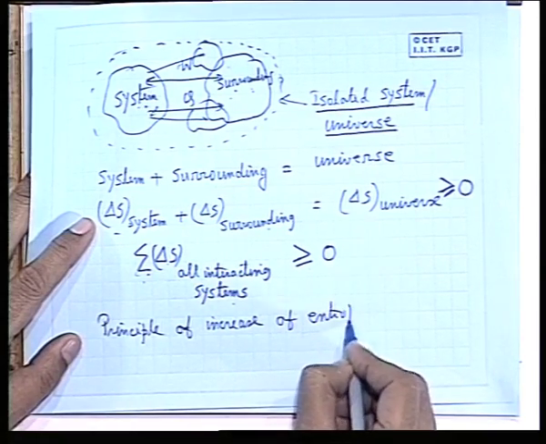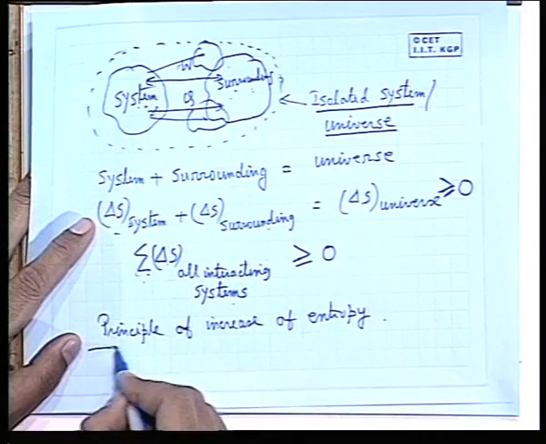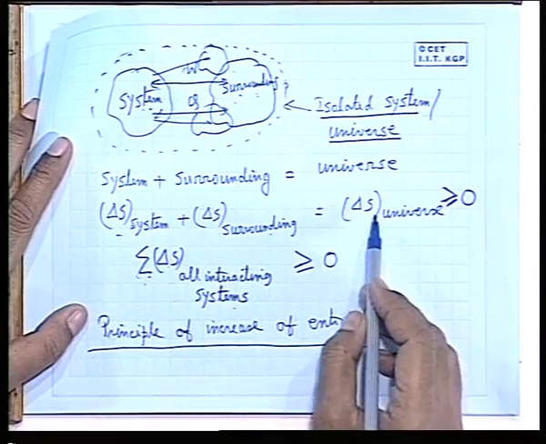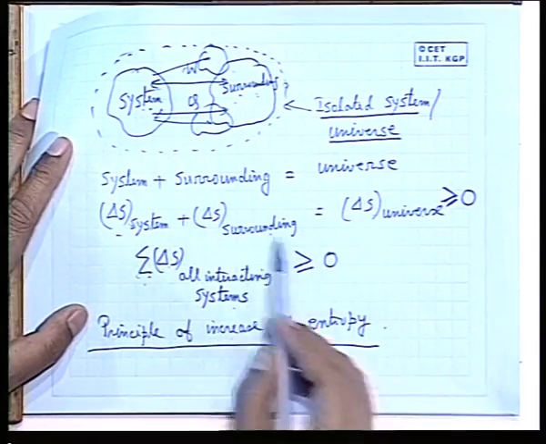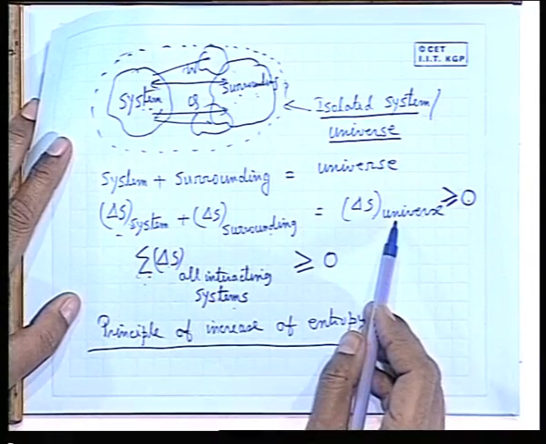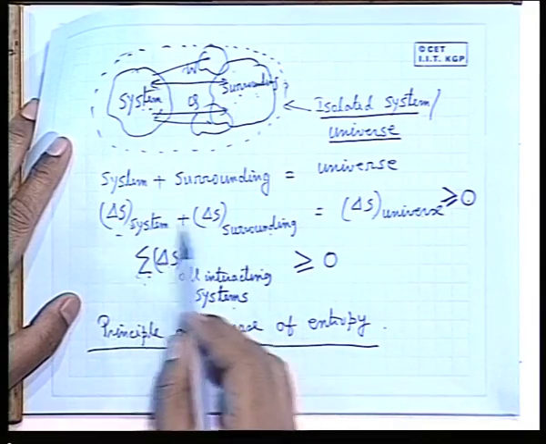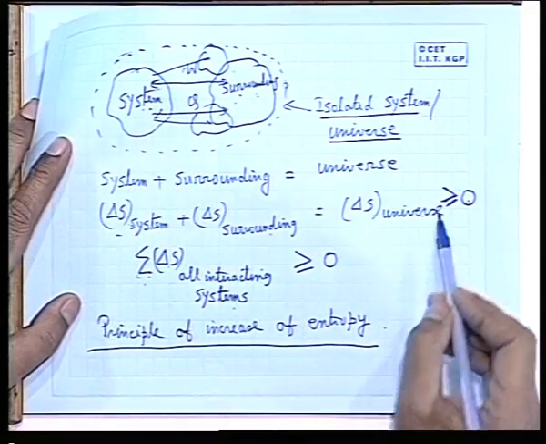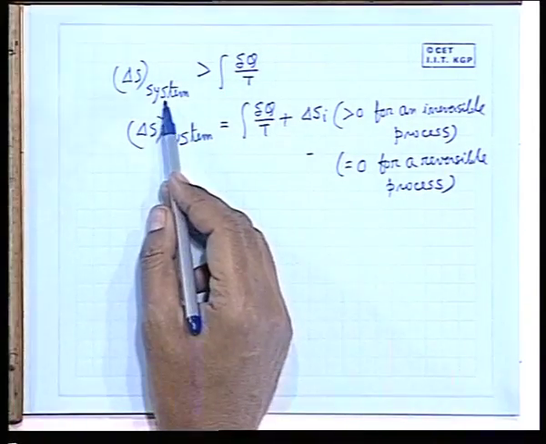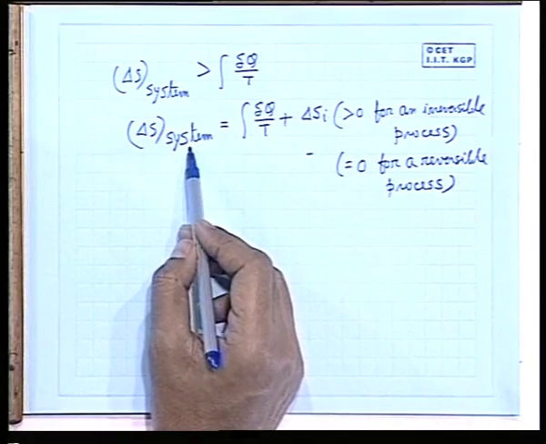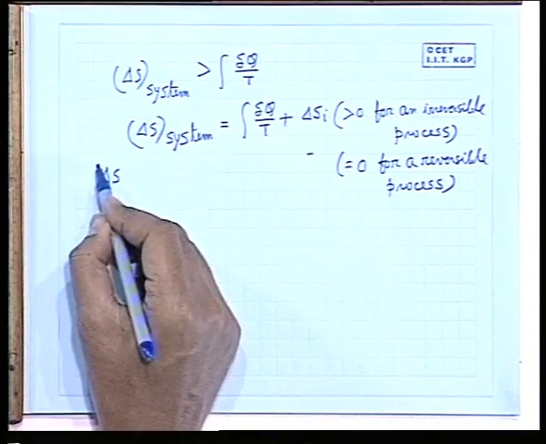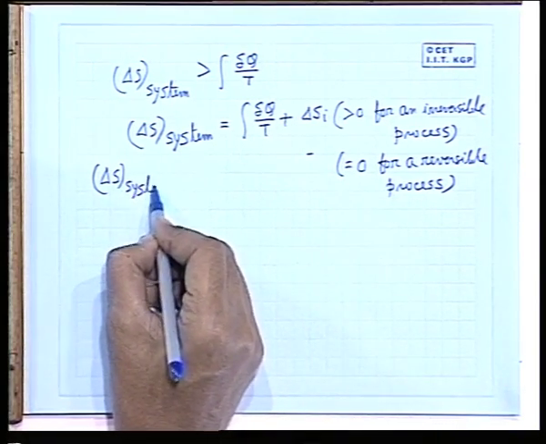And it is one of the very useful concepts or corollaries of the second law of thermodynamics, that delta S of the universe, that is system plus surroundings, can never be less than 0. It is always greater than 0 for a natural universe or for a natural isolated system where the interacting processes are irreversible, and in an ideal case it equals 0. But for a system, as we define the change of entropy, it may be greater than 0, may be less than 0.